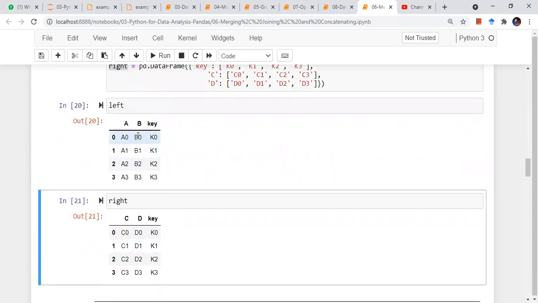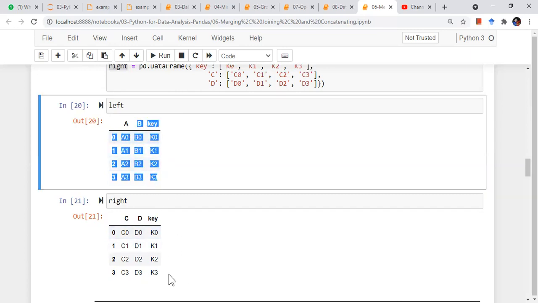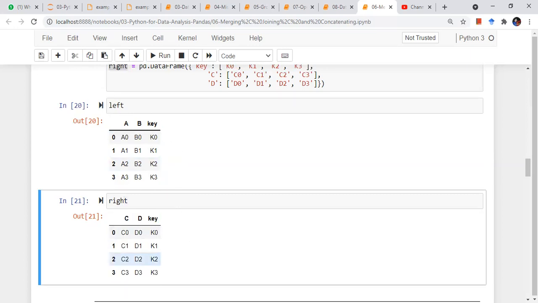You can think of these left and right data frames as, suppose we have Amazon or Flipkart. This is something like a review. A and B are the reviews that any customer gave to a product, right? Or to a seller, and key values belong to the seller ID. Similarly, C and D are the reviews that other customers gave to the same product. So basically, these are reviews by different people for the same product. So I can combine them based on the key or based on the product, right?